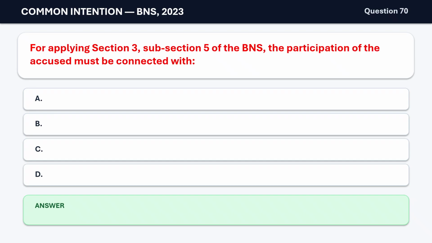Question 70. For applying Section 3, subsection 5 of the BNS, the participation of the accused must be connected with A. Common intention. B. Common object only. C.